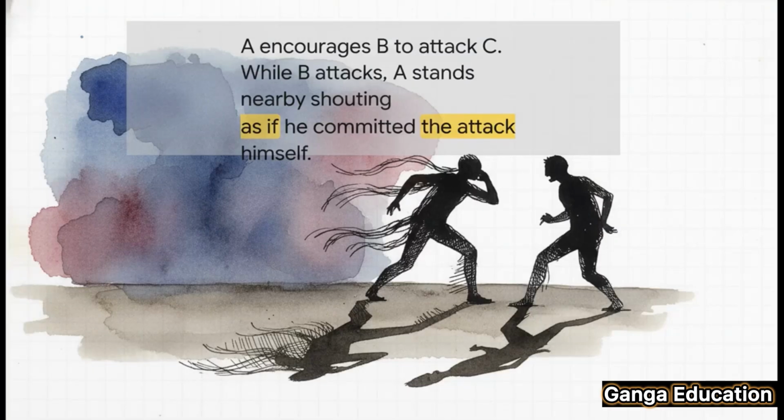Let's make this simple. A encourages his friend B to attack C. Then, when B is actually attacking C, A doesn't just watch from his window. He's right there, standing nearby, maybe shouting things to cheer B on. In this case, the law will treat A as if he was the one throwing the punches, even if he never touched C. His presence is considered active participation.